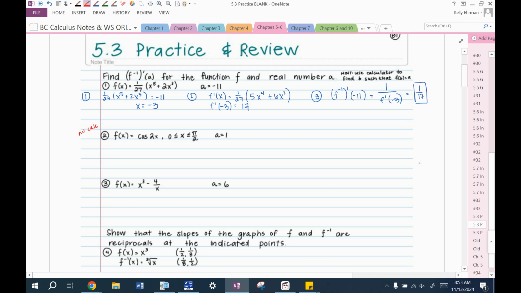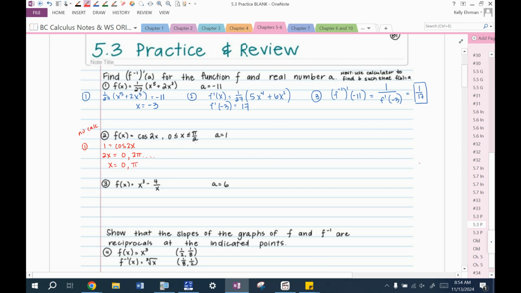All right, so what would that look like? So again, first step is set f of x equal to a. So 1 equals cosine of 2x. We're only getting answers in the first quadrant between 0 and pi over 2. So when is cosine equal to 1? When the angle 2x is equal to 0 or 2 pi or 4 pi, etc. If I divide by 2, I get 0 and pi.